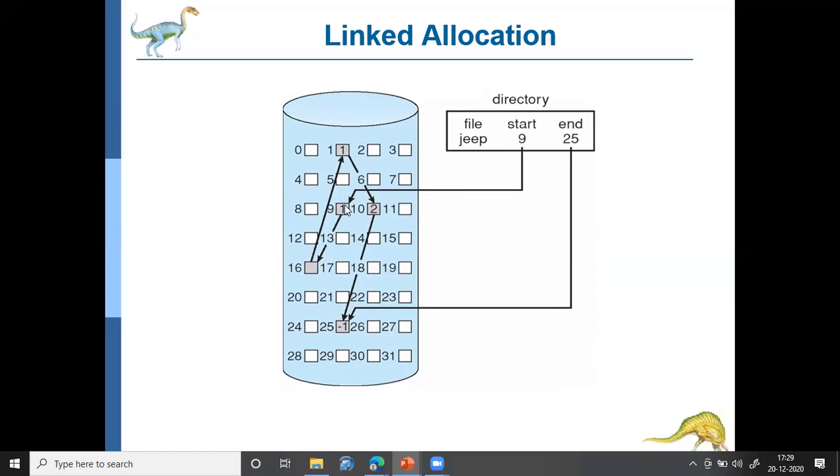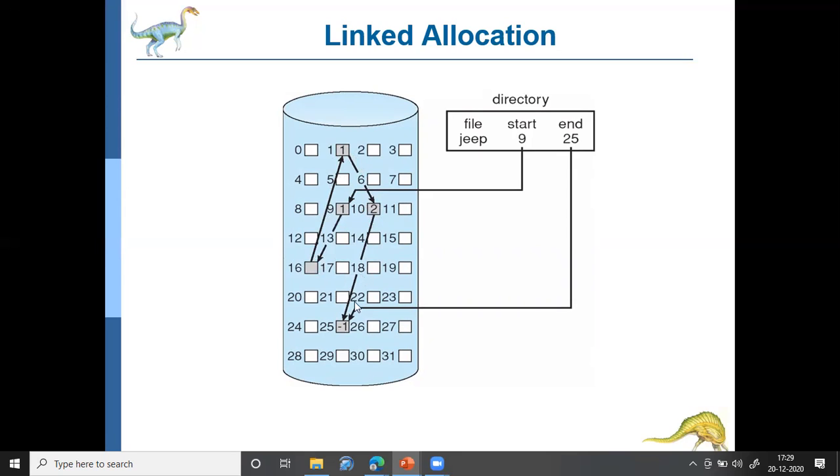So after 9, the head will move to the 16th block. It will access the data in the 16th block. After 16, the head will move to the first block. It will access the data in the first block because the 16th block is pointing to the first block. So every block will also have a pointer which points to the next block. And the first block is pointing to the 10th block.